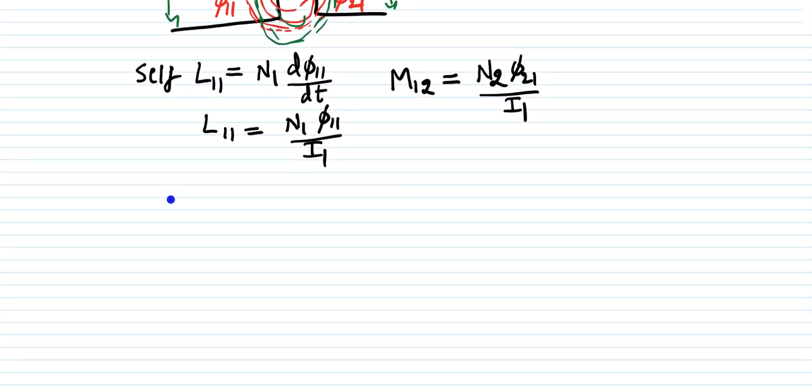Then what is the self inductance of the second coil? The self inductance of the second coil, L22, is nothing but N2 phi 22 by I2.